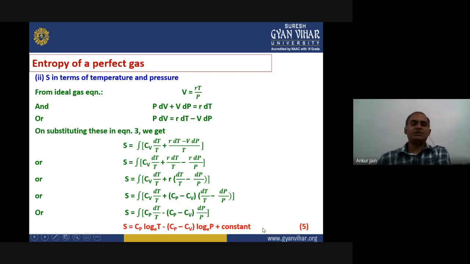Right? This is our equation, which is representing the entropy in terms of temperature and pressure values.